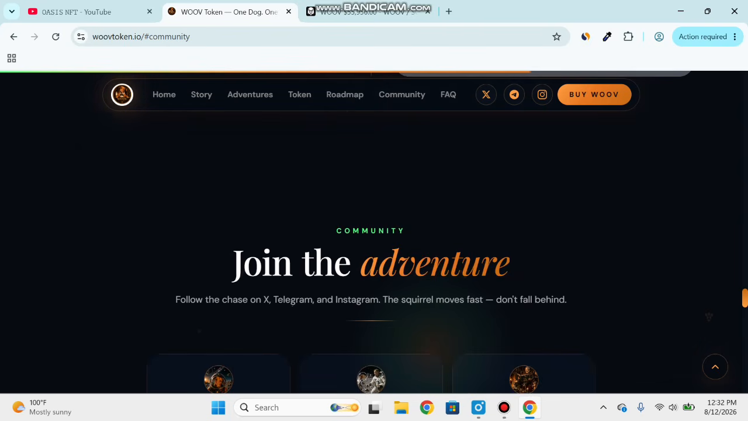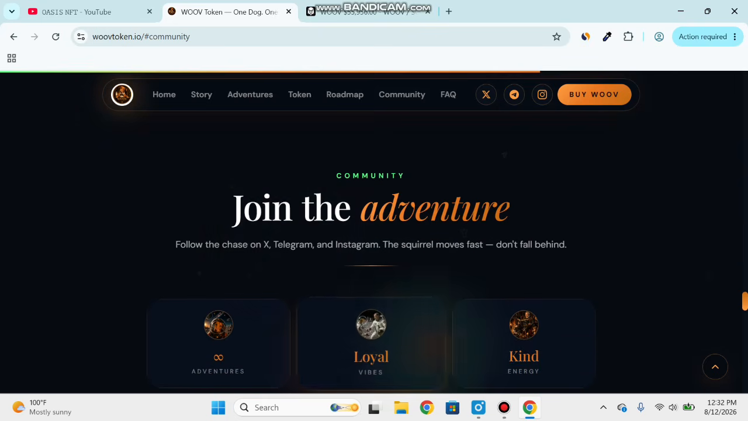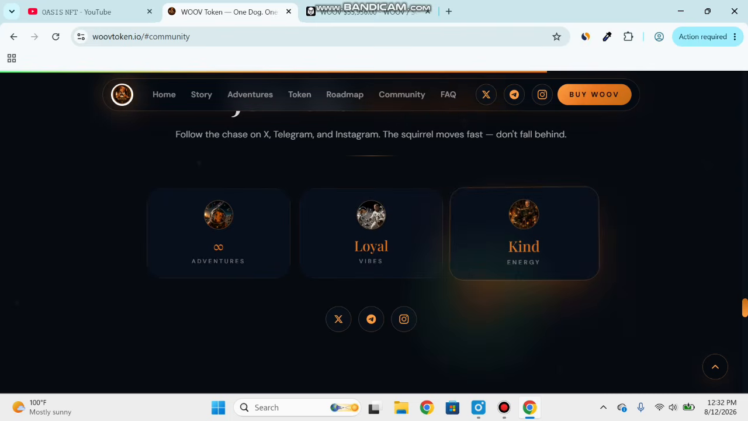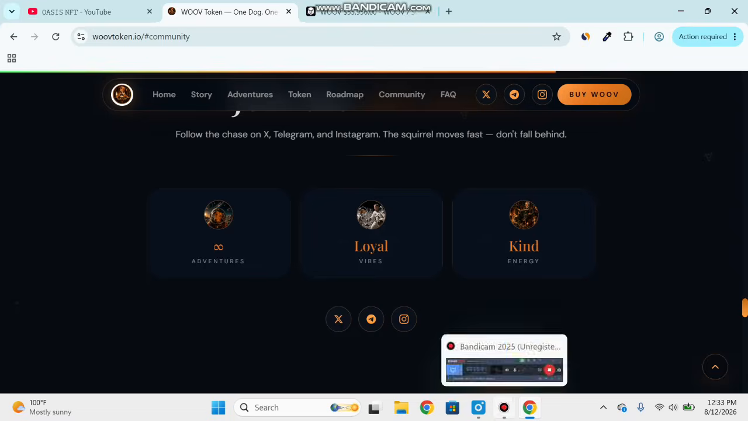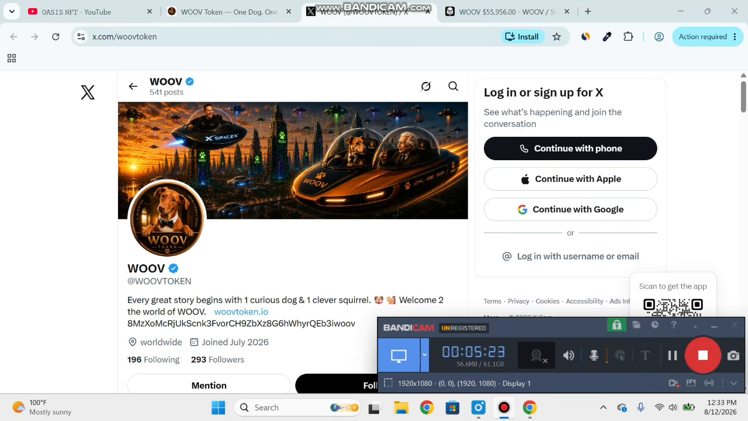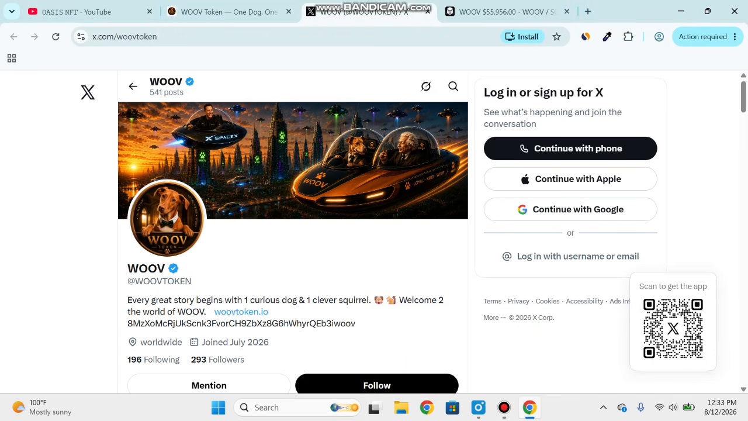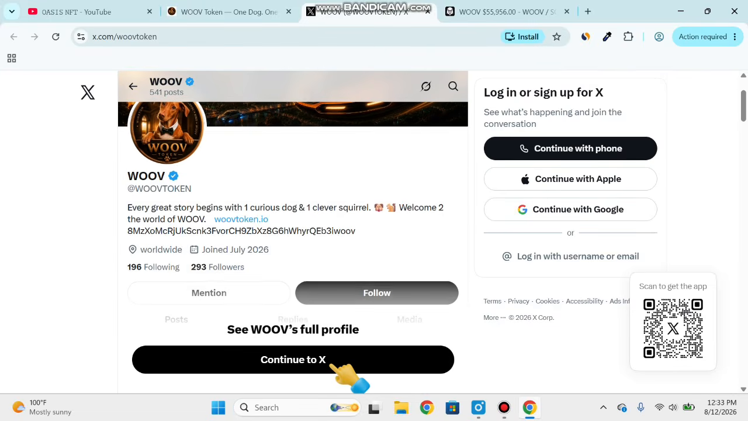You can scroll down and check the community. You can join the adventure, follow on Telegram, Twitter, and Instagram. The squirrel moves fast, don't fall behind. You can see adventure, loyal, kind. You can join this project on the following social media platforms: Telegram, Twitter, Instagram. So we go to the project's official Twitter page. Guys, you can see the Woob token official Twitter page is open, and you can follow it.